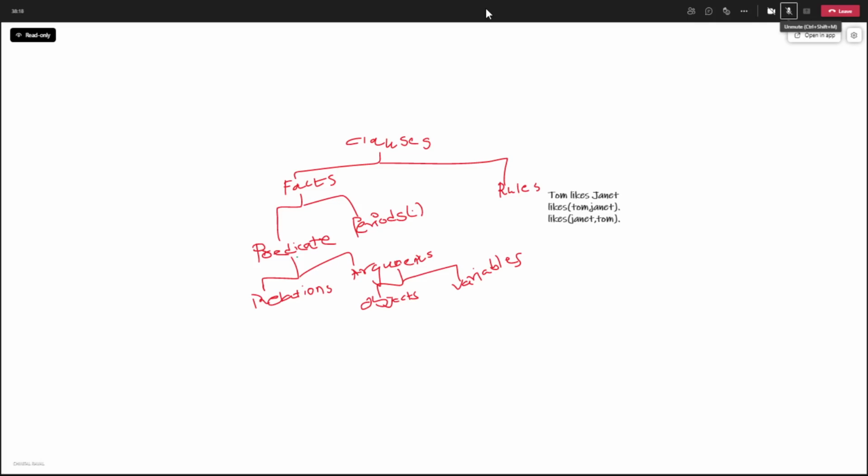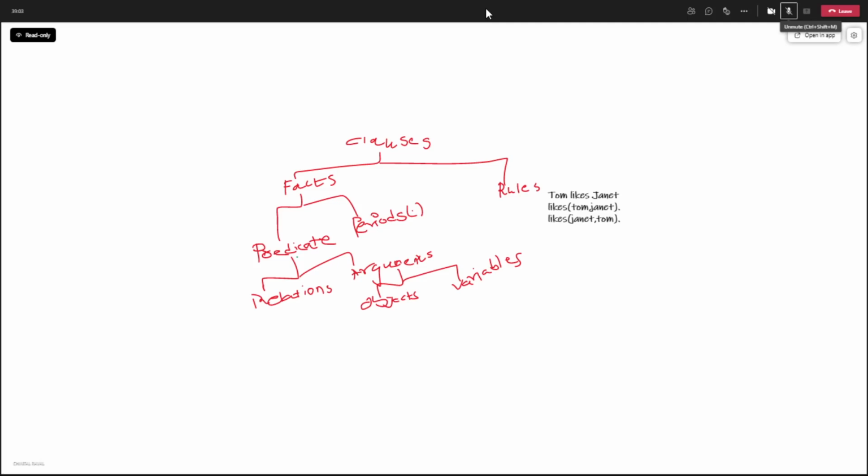Okay, Tom likes Janet. Both one of them are correct. As long as you maintain a convention of naming over here or placing the predicates, both are correct. It doesn't follow a strict rule that you should place Janet first or Tom first. Okay, this Prolog language is a symbolic extension of our English expression. So as long as you follow a consistent pattern of word order in a given program, both statements are correct.